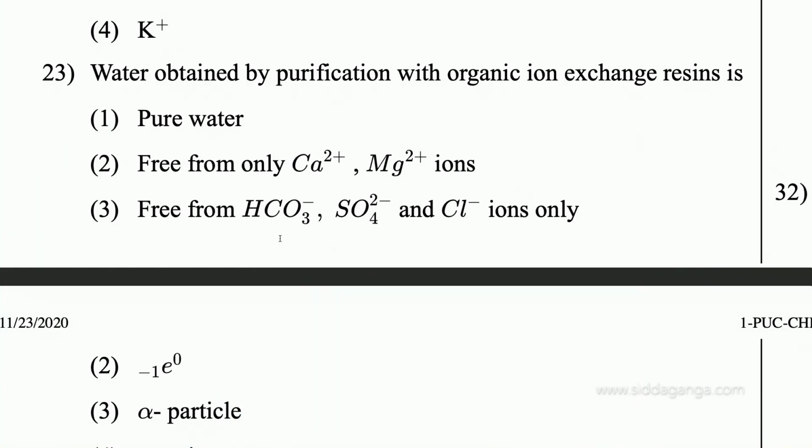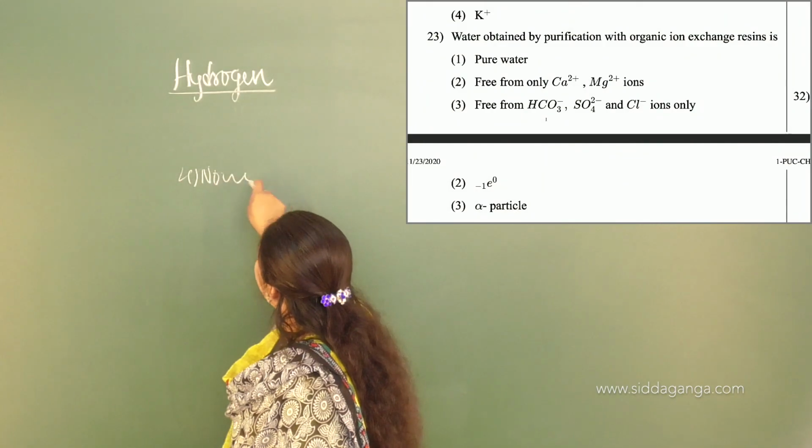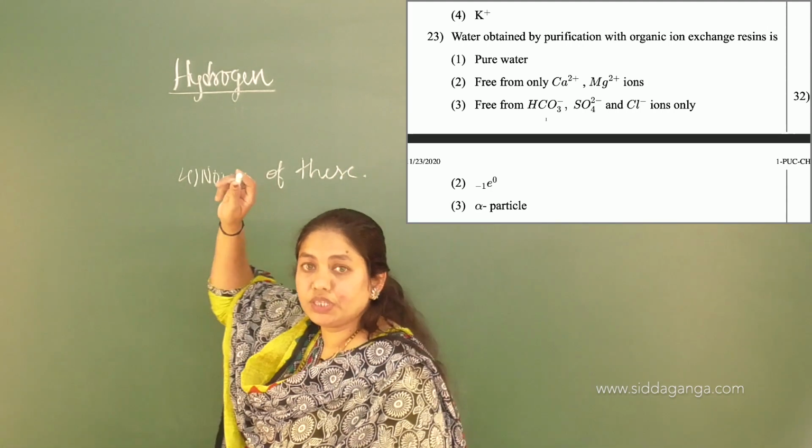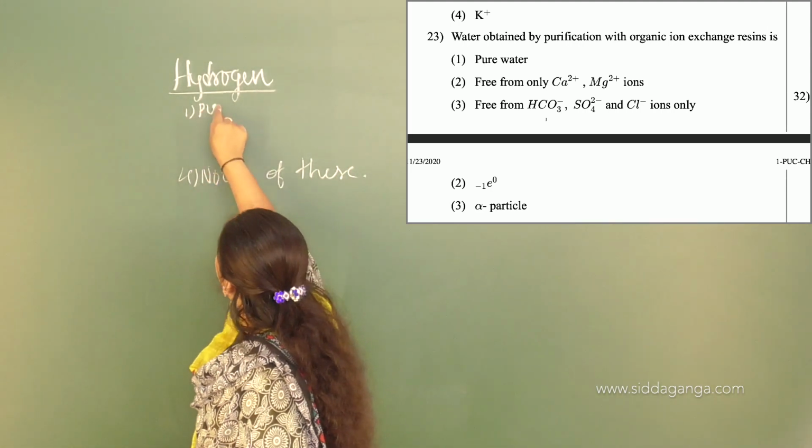Water obtained by purification with organic ion exchange resin is, I repeat, water obtained by purification with organic ion exchange resin is: pure water, free only from calcium and magnesium ions, free from bicarbonate, sulfate and chloride ions, or none of these. Option 4 is none of these. The first option they have given is pure water.